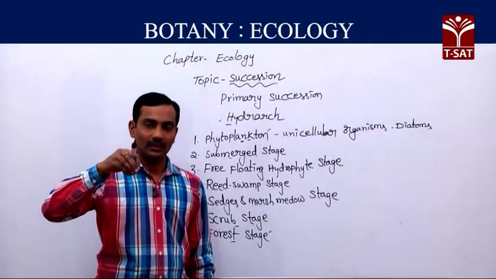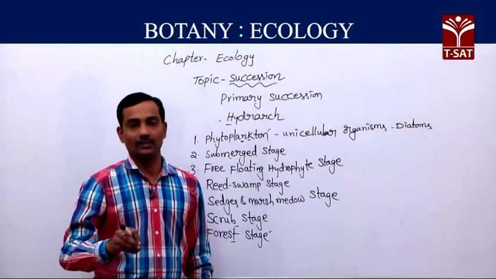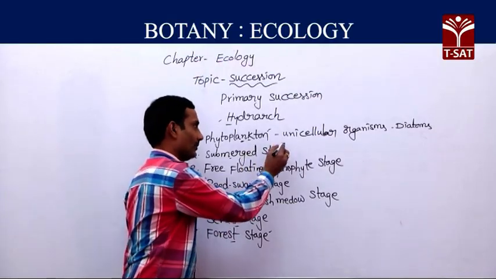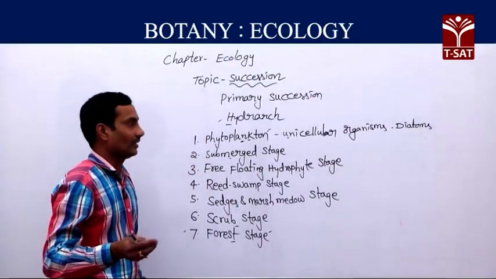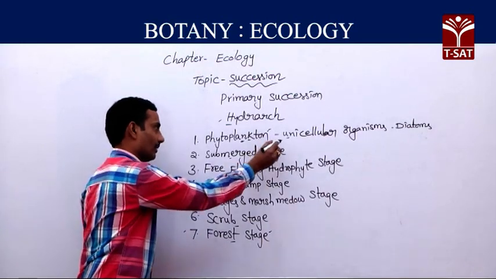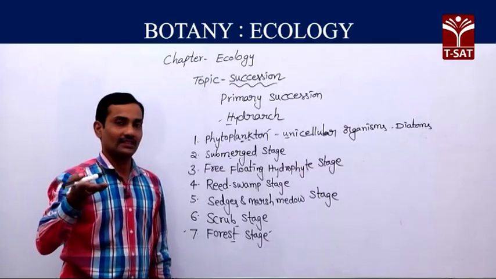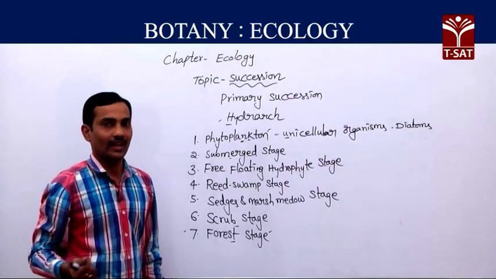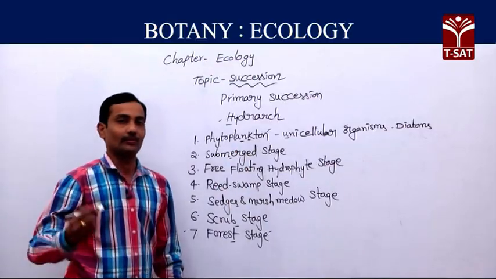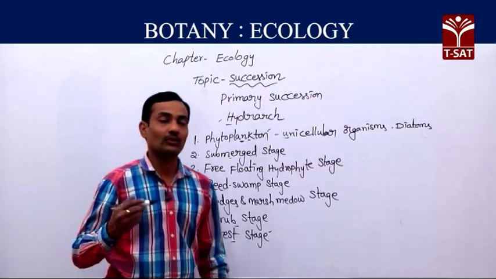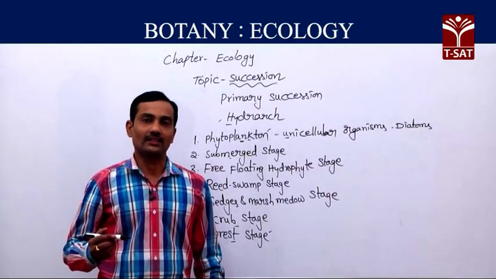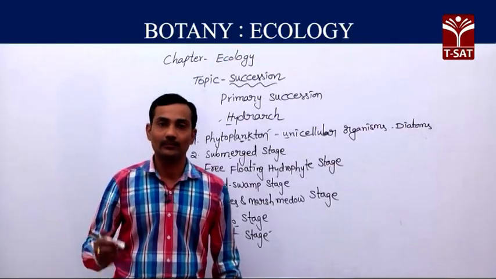First, in the newly created pond where we cannot see organisms, unicellular organisms like diatoms colonize and float. Then some filamentous algae also float on the surface of water and trap the sunlight, and they can prepare their own food material. These are all phytoplanktons. Phytoplankton numbers gradually increase, but this population is controlled by zooplanktons.